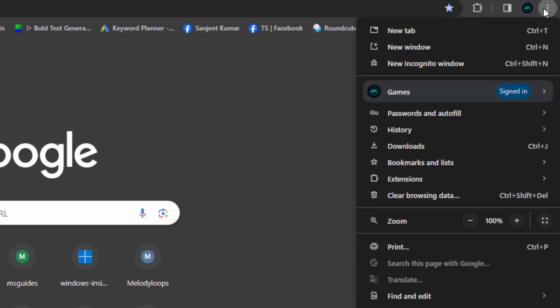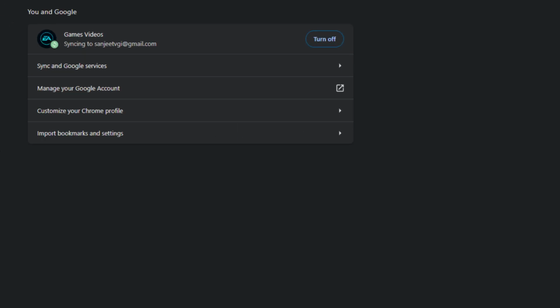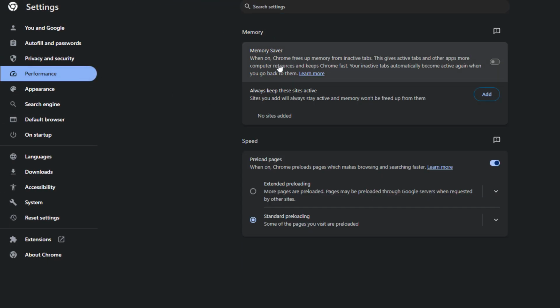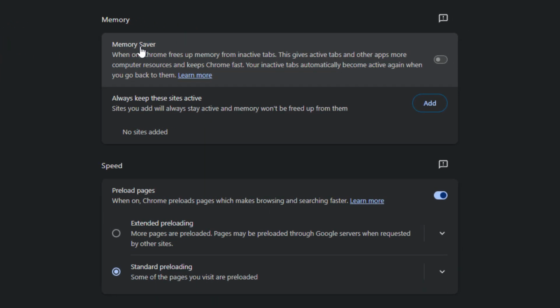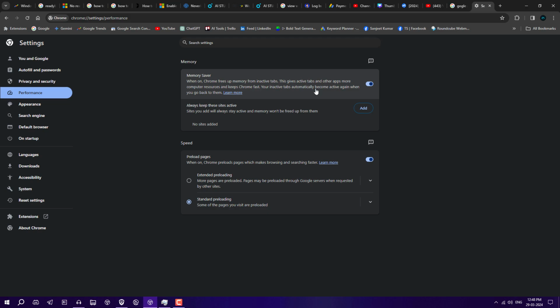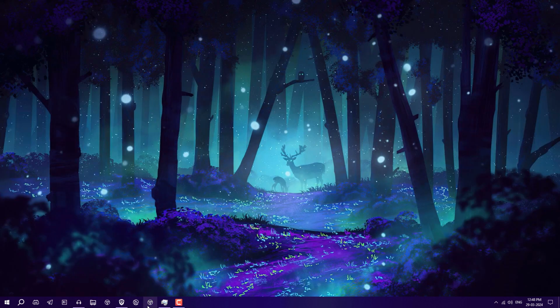So what you need to do, just go to the three dots, go into settings, and in settings go into performance. In performance you will see one option, memory saver, so just turn it on. What it does after turning on is that whatever tab you are currently using is going to be active, and other tabs are inactive. Inactive in the sense that it is going to free up all the resources or memory which is being eaten in the background. So what I'm going to do is restart my Chrome.